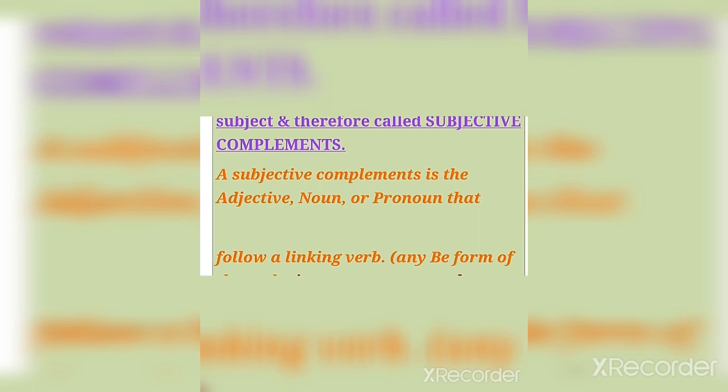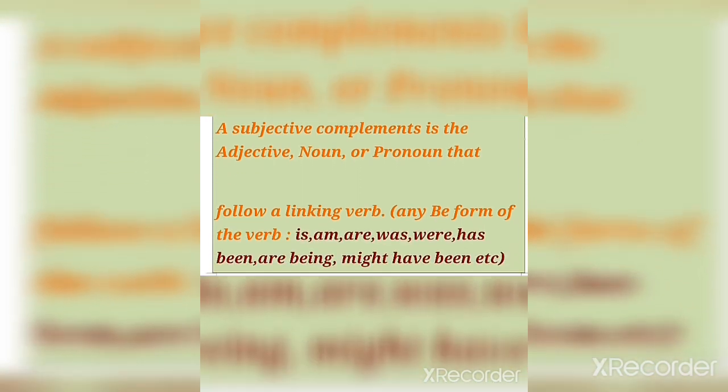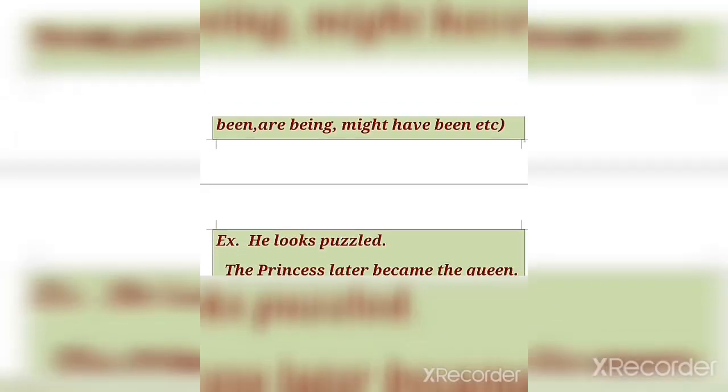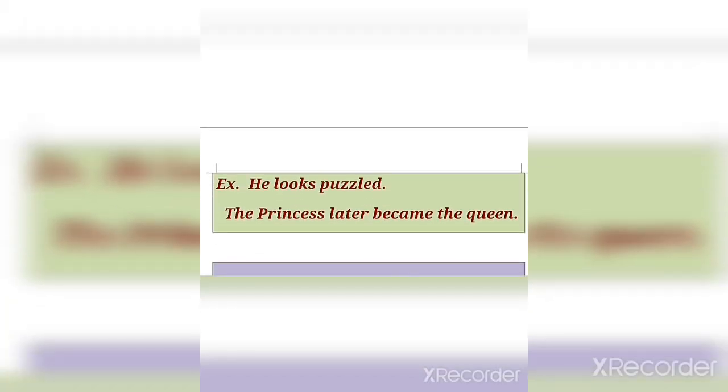A subjective complement is an adjective, noun or pronoun that follows a linking verb. Okay children, a subjective complement can be an adjective, noun or pronoun that is always followed by a linking verb. What is a linking verb? Any be form of the verb, such as is, am, are, was, were, has been, are being, might have been, etc.